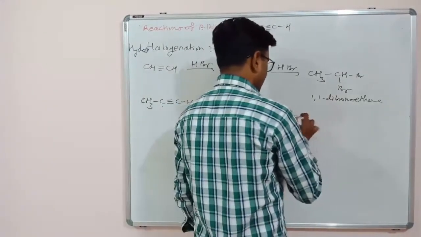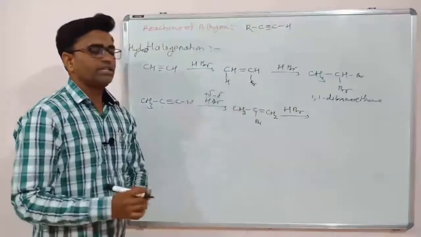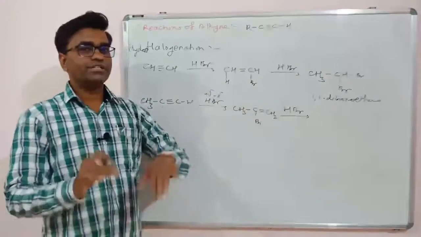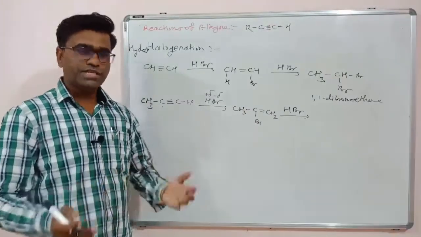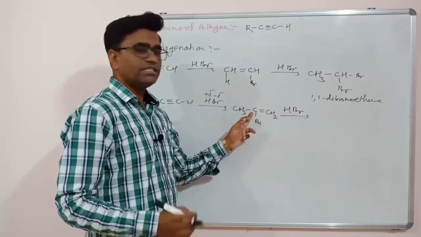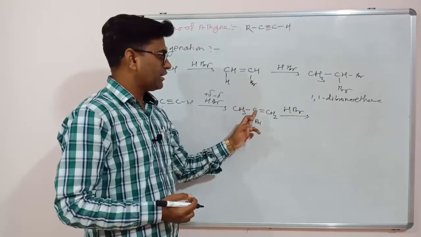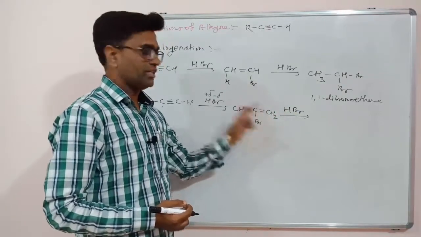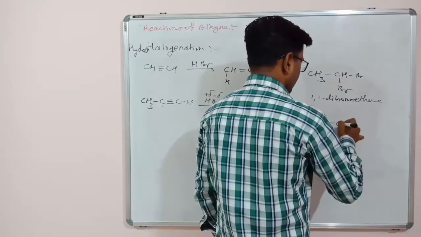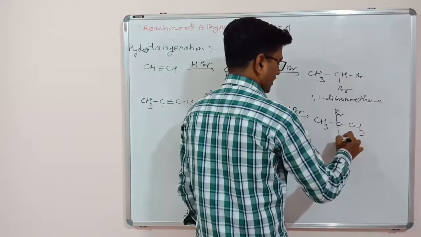If a second molecule is added to this product, then what will happen? This second addition reaction also goes via Markovnikov's rule. So the same, the negative part of the reagent forms a bond with the carbon atom which has fewer hydrogen atoms. So again this Br will come to this carbon and this hydrogen forms a bond with this carbon. So your product will be CH3, C, CH3, here will be Br and Br.